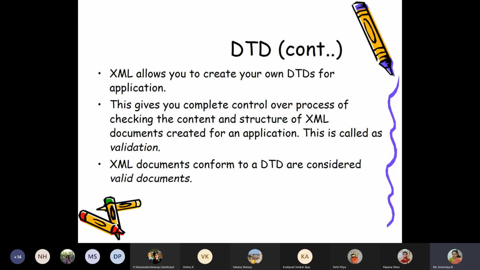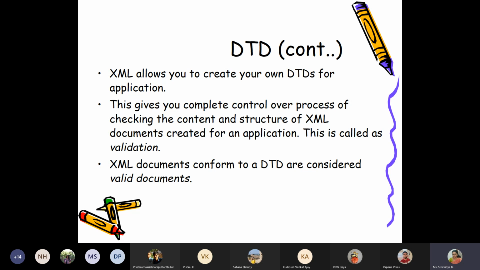Basically, XML allows you to create your own DTDs for an application, and this gives you complete control over the process of checking the content and structure of an XML document created for an application. So the process of verifying that your XML document is following the structure mentioned in the DTD is referred to as validation.